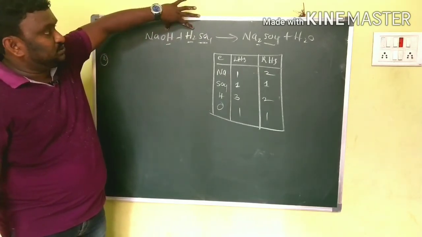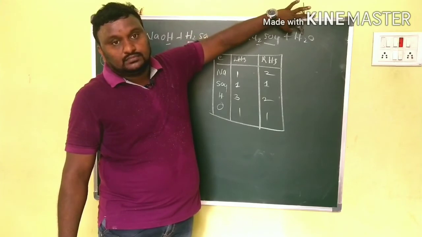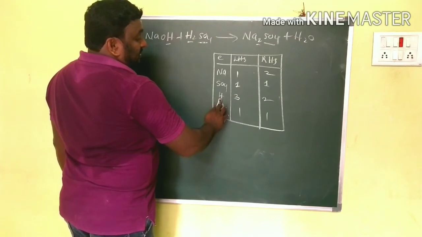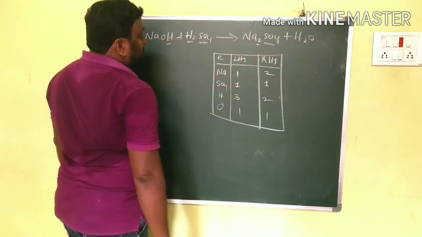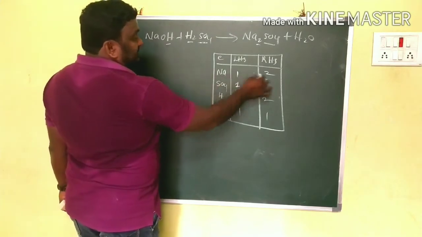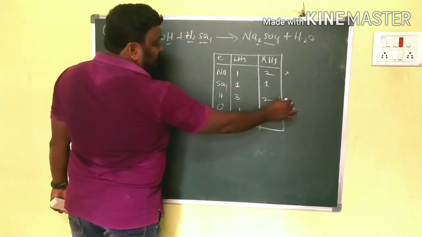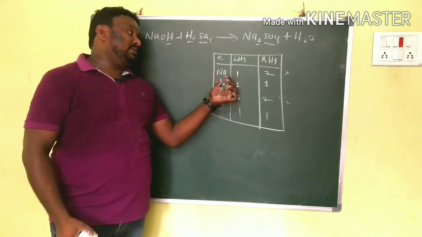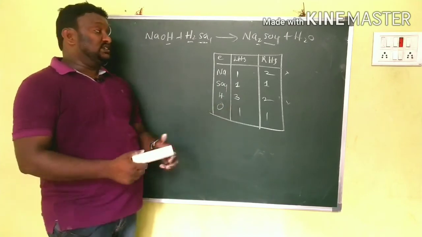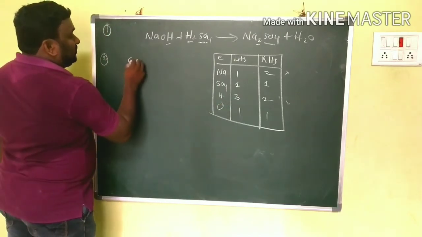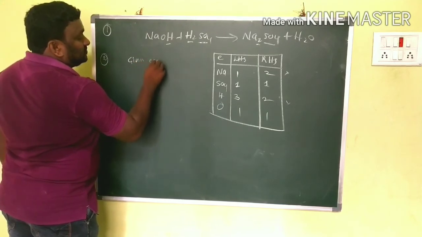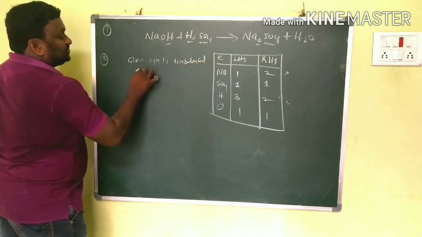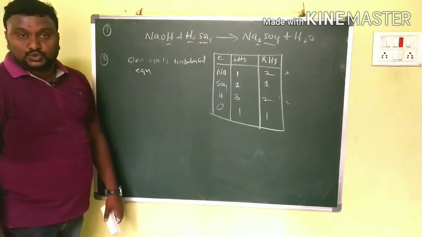Here 1, 2, 3, here 2. And oxygen 1. So now Na is not balanced, hydrogen is not balanced. So we have to balance the sodium and hydrogen elements. That's why in step 2 you have to write: the given equation is an unbalanced equation. This is step 2.